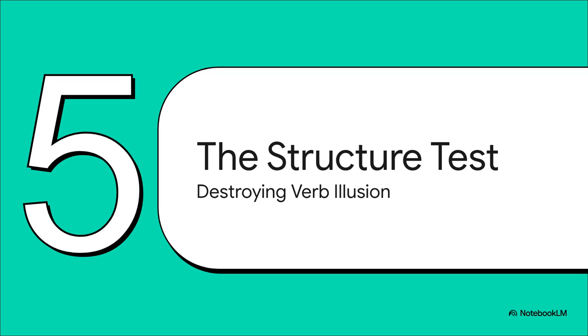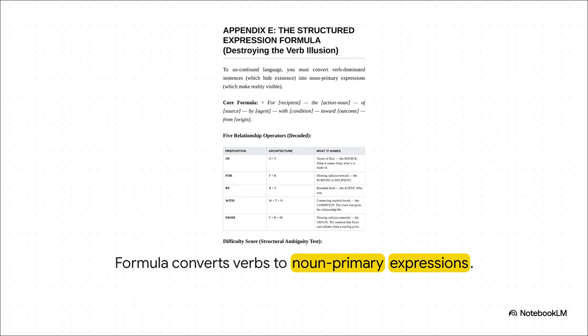Let's put this into practice in Section 5, applying the structure test to destroy the verb illusion. So how do we actually fix this bug? The core formula here converts verb-dominated phrases, which we know hide realities, into noun primary expressions. By forcing the action to become a physical thing again, a noun, you drag all those hidden actors, conditions, and sources straight out of the shadows. This is exactly how you structurally audit a document for absolute truth.